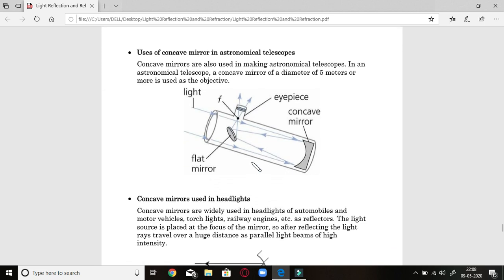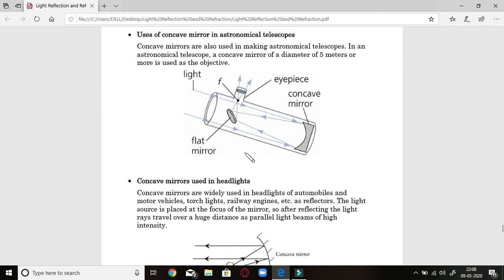Next is the use of concave mirrors in astronomical telescopes. Here again, students, concave mirrors are used in making astronomical telescopes also. Look here, this is a concave mirror. In an astronomical telescope, a concave mirror of a diameter of 5 meters or more is used as an objective. That is one kind of lens, and this is another kind of lens, that is the eyepiece.